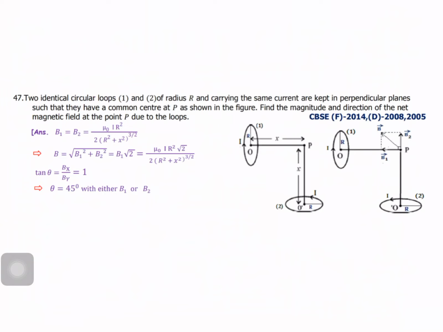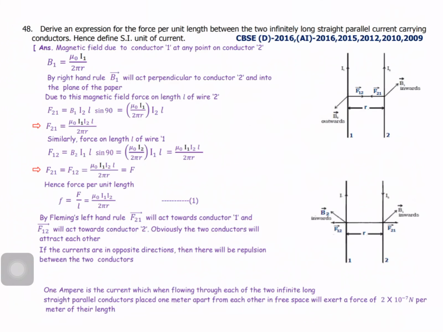So finally we can write tan theta equal to Bx by By. Am I right? I mean B1 by B2, that is equal to 1. So theta equal to 45 degree. So this is the way you can calculate the angle.